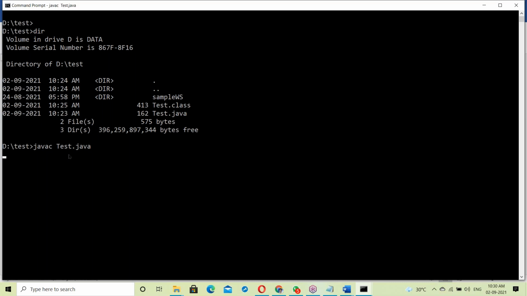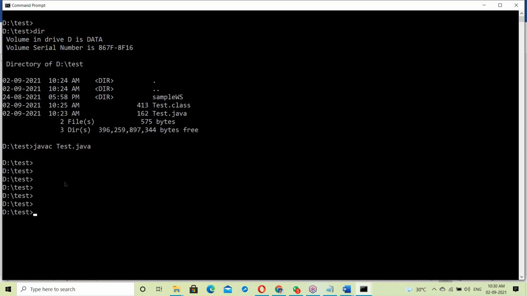So here, what is test? D drive test. It's the interface given to you, where you can submit your request message. Is it clear? Command prompt is an interface given to you. Every request is passed through the OS. The OS has to take your request. Where do you submit your request?